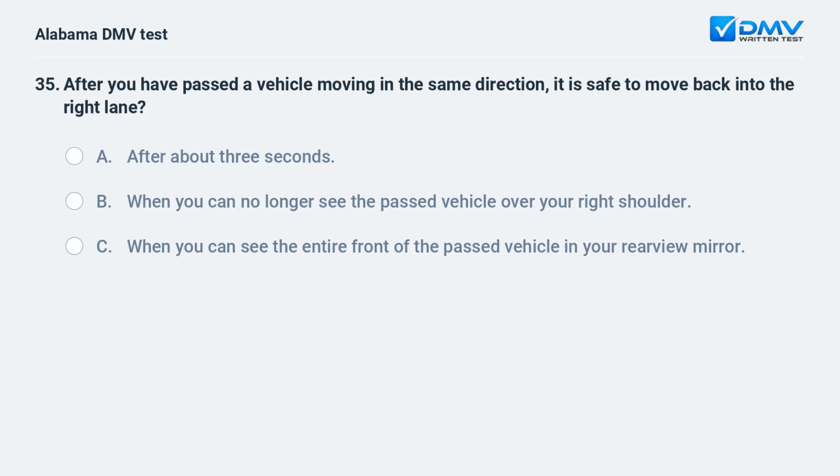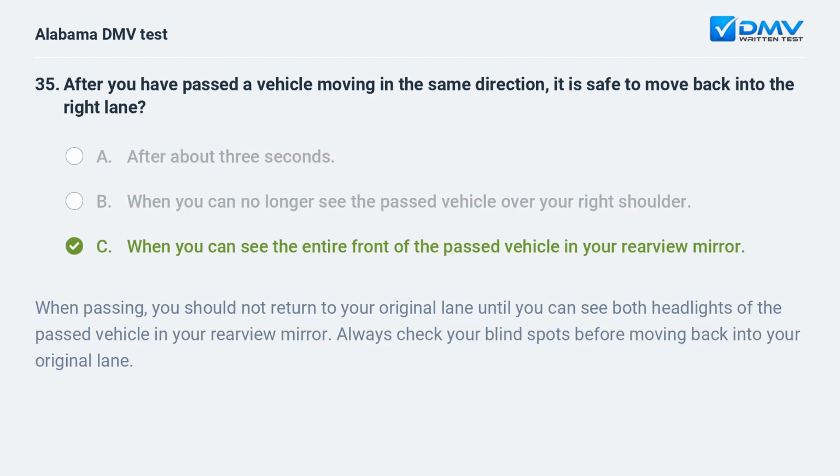After you have passed a vehicle moving in the same direction, it is safe to move back into the right lane? A. After about 3 seconds. B. When you can no longer see the passed vehicle over your right shoulder. C. When you can see the entire front of the passed vehicle in your rearview mirror. When passing, you should not return to your original lane until you can see both headlights of the passed vehicle in your rearview mirror. Always check your blind spots before moving back into your original lane.